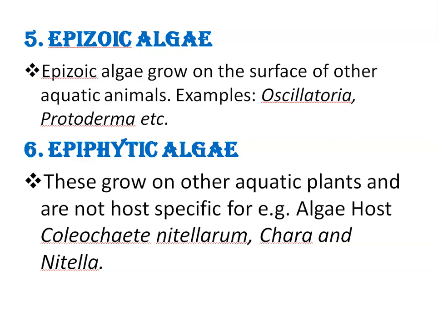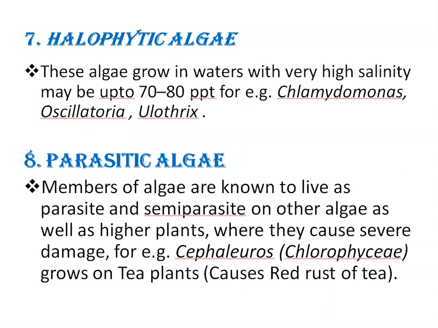For example, algae host like Coleochaete, Chara, Nitella, right? Next type is halophytic algae. Halophytic algae grow in waters with very high salinity, maybe up to 70 to 80 ppt, right? An example of halophytic algae is Chlamydomonas species, then Oscillatoria, Oedogonium species, right?